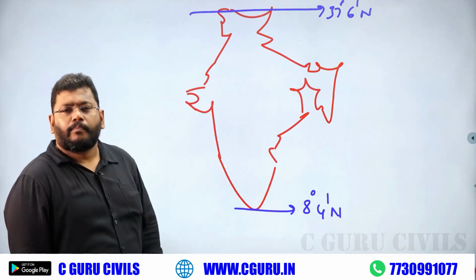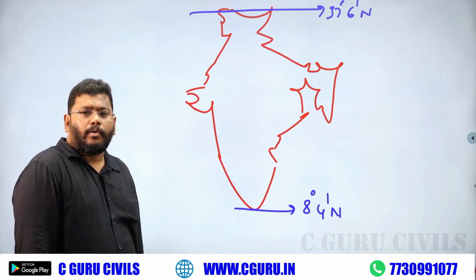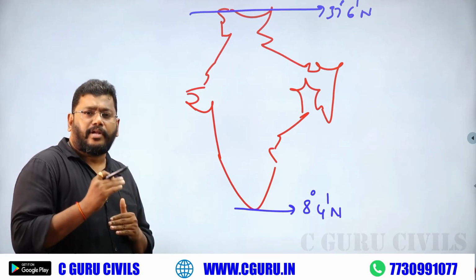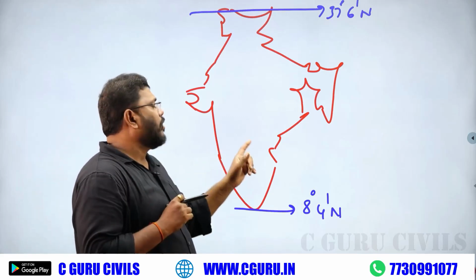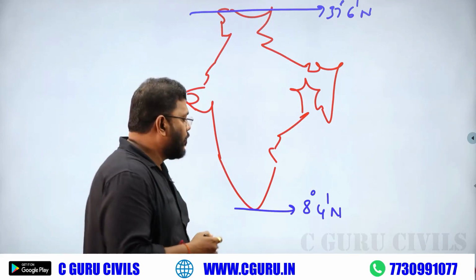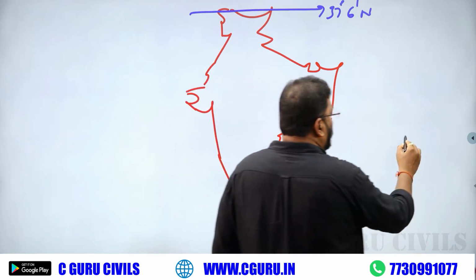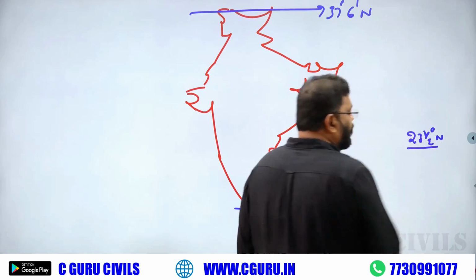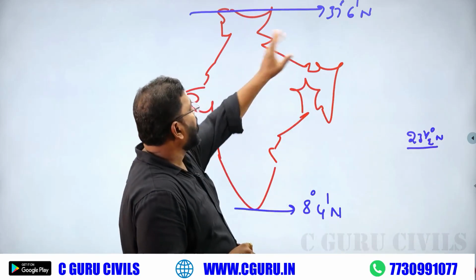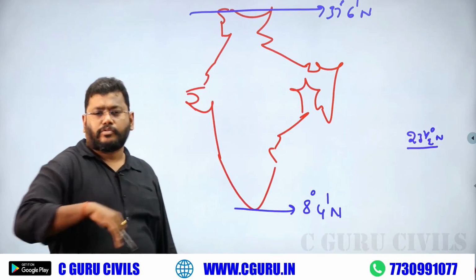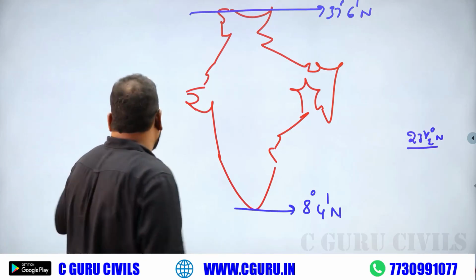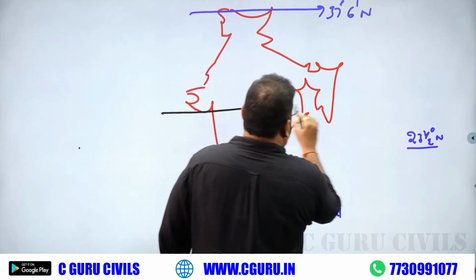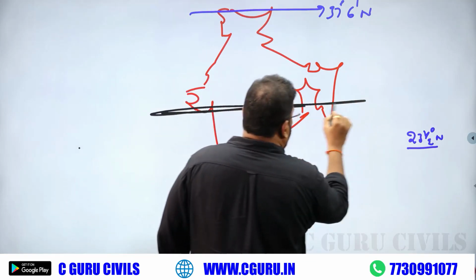The value 23 and a half definitely lies in between 8 and 38 approximately. That's why the Tropic of Cancer definitely passes through the Indian mainland.